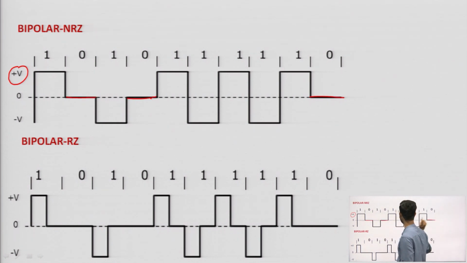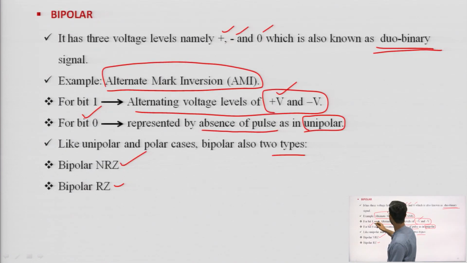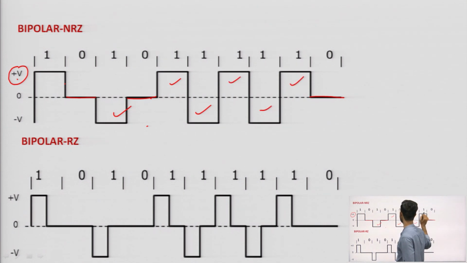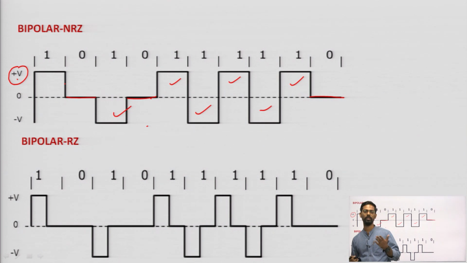For 0 this is 0, but for alternate 1s, it is written that for bit 1 there are alternating voltage levels of plus V or minus V. That means if the first 1 is coming, that is plus V. After that, after some duration or immediately after, if 1 is coming, then that would be minus V. Again, whatever 1 is coming after some duration or after the next bit, it is positive, and again if 1 is coming, then it is minus V: plus V, minus V. Alternately the voltage level is changing.